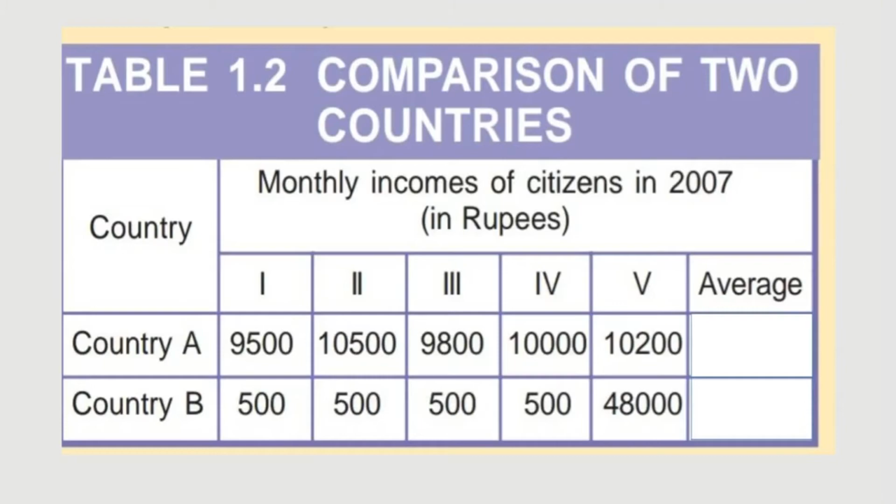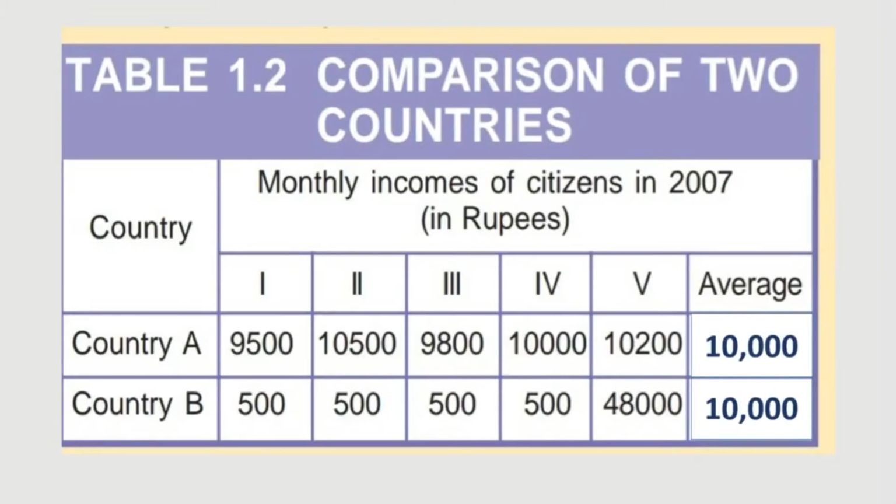First, count the income of people in country A. This is 50,000. And divide this by the number of people, that is 5. So, average income will be 50,000 divided by 5, equal to 10,000. What about country B? The total income of country B is also 50,000 and the average is also the same, 10,000. From the given average income, tell me which country is more developed. Based on average income, both countries are equally developed.